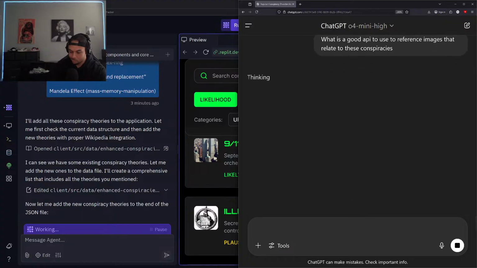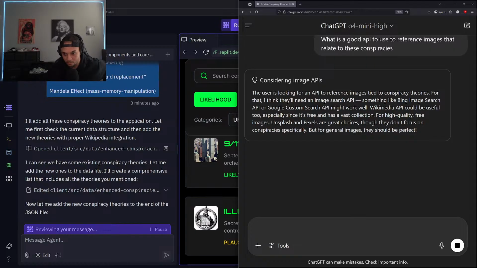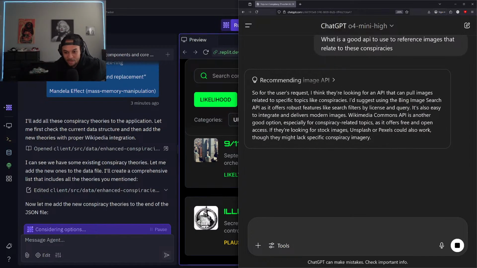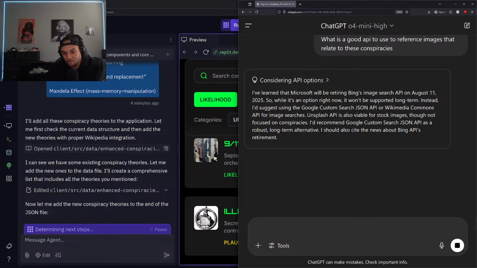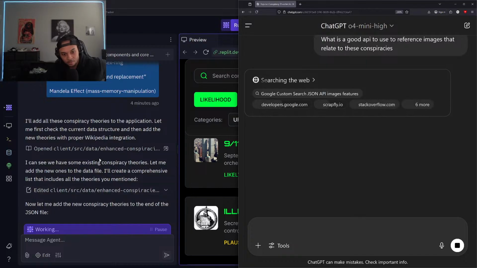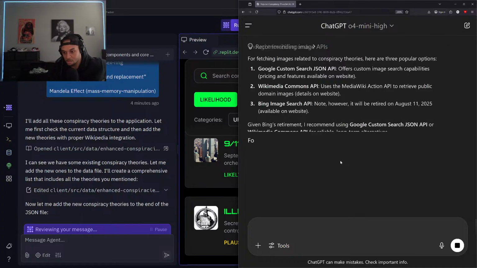All right, cool. So like I said, everything is AI automated. Don't have to do any legwork ourselves ever. Just gonna ask ChatGPT, what API should we use to get these images correctly? Add it in. And it should be able to give us a cool API to use. This is still loading up those changes so we can make sure all those conspiracies have been added in. Should get about 20, 26 max.